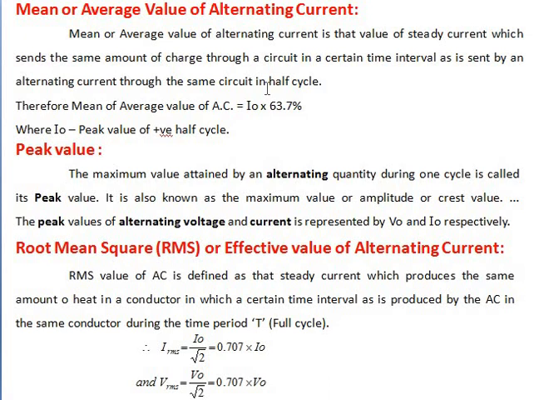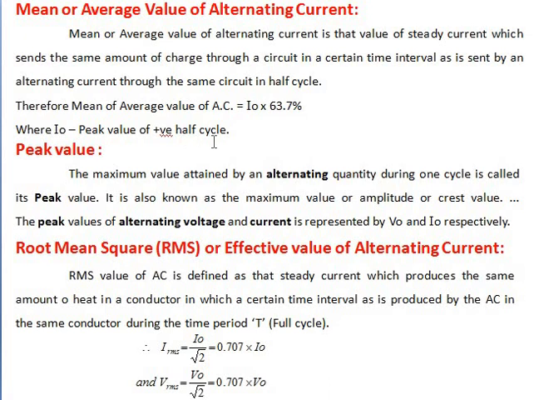So dear students, it means the AC current which sends the charges in a half cycle, that equal to that is mean or average alternating current. So therefore, mean or average value of AC is equal to I naught into 63.7%, where I naught is the peak value of positive half cycle.